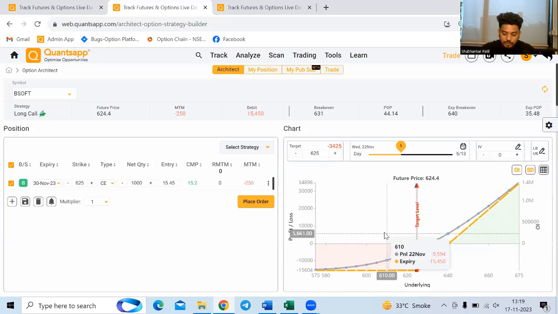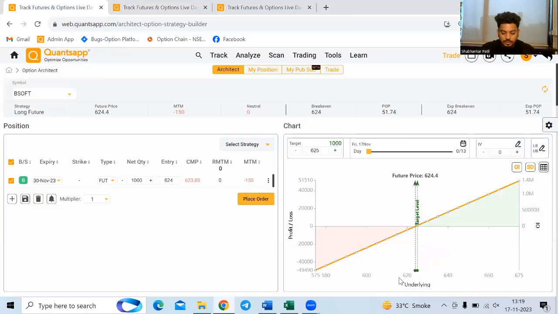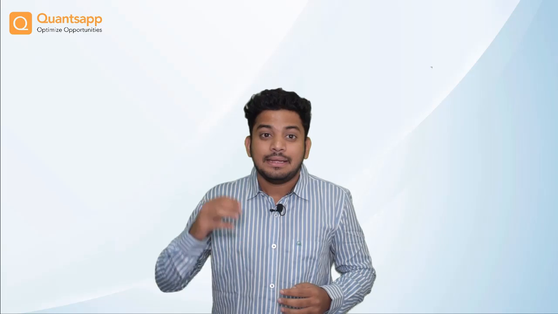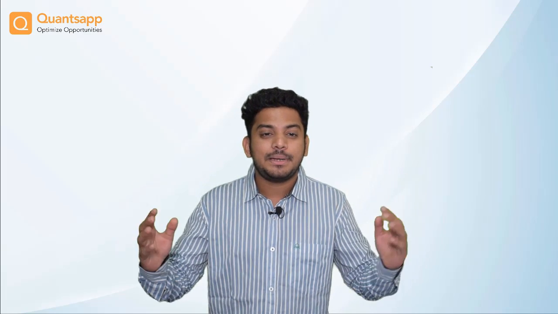But the best part about options is that you will not make an undefined loss if you have bought options. In the case of futures, the loss is undefined: the more Birlasoft goes on the downward side, the more loss you will book. But in the case of options,